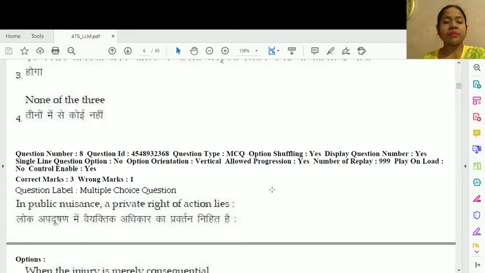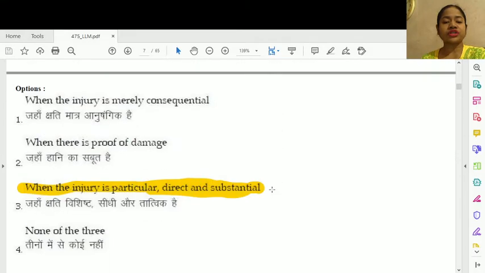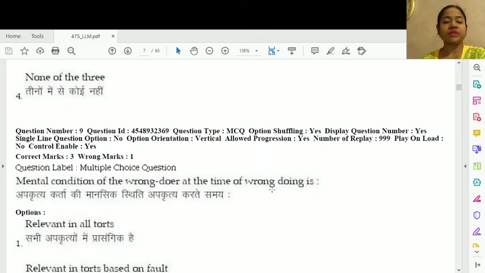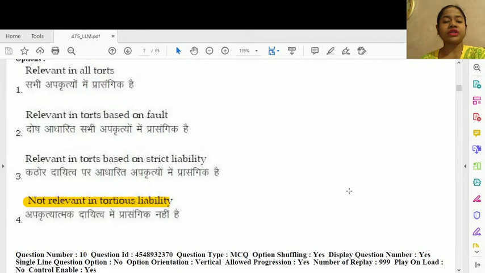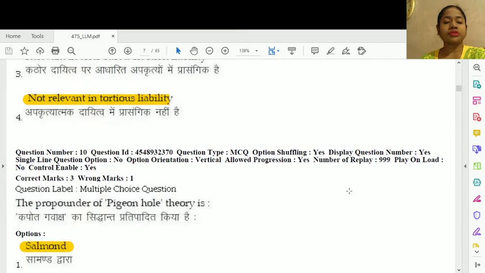Question number 8. Public nuisance, a private right of action lies, this is option number 3, when the injury is particular, direct and substantial. Question number 9. Mental condition of the wrongdoer at the time of wrongdoing is actually not relevant in tortious liability. Option number 3.